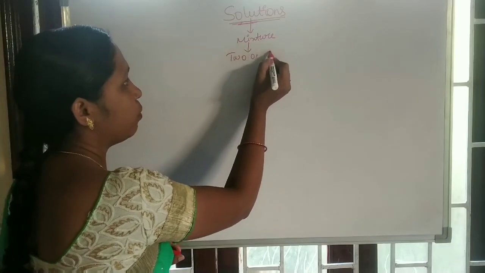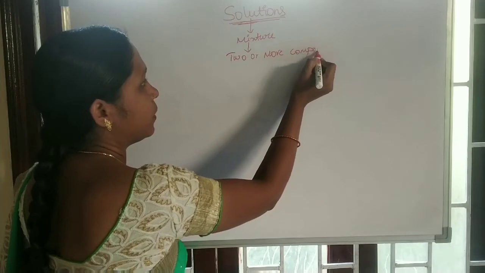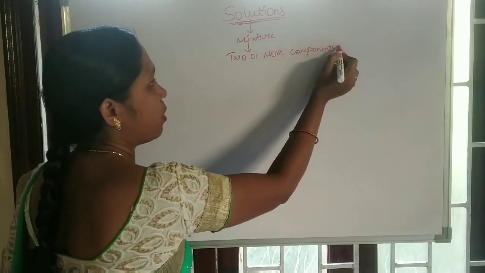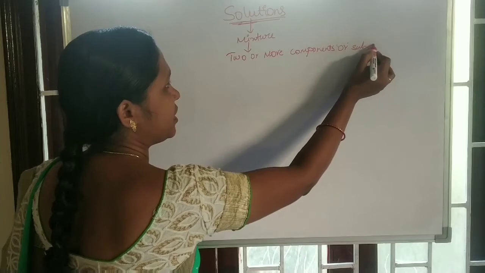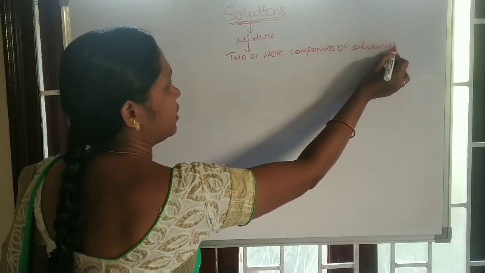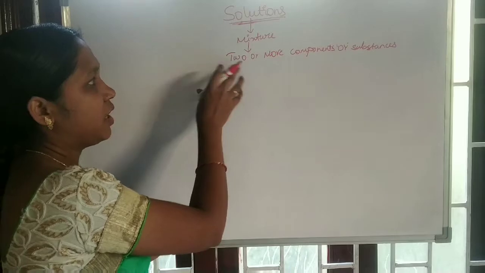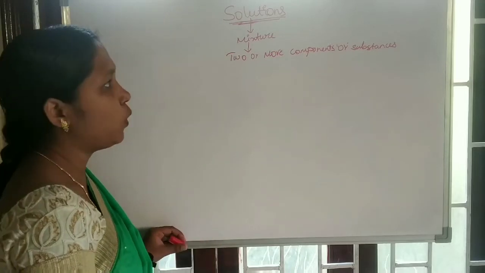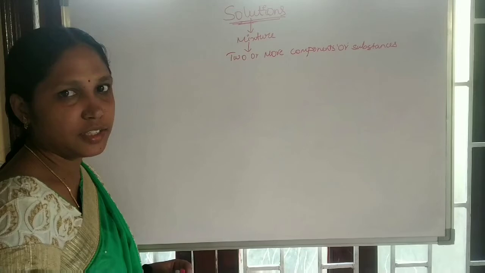Two or more components or substances. Components are also known as substances. Okay, a mixture is a substance made up of two or more components or substances.